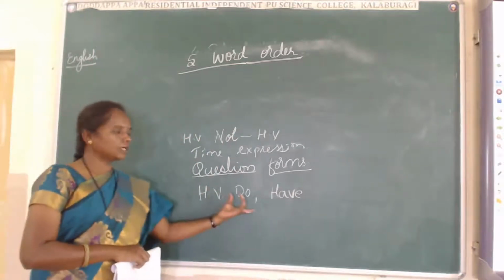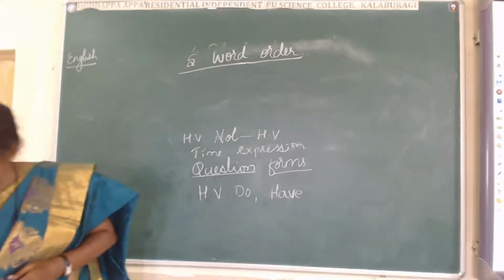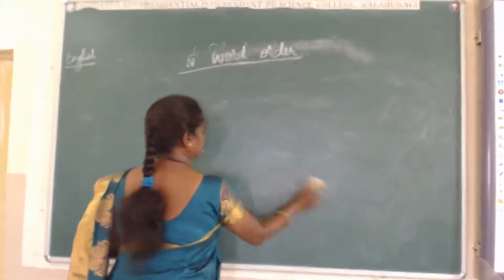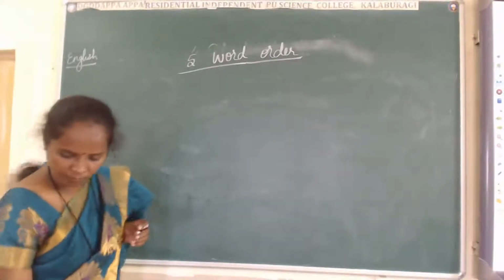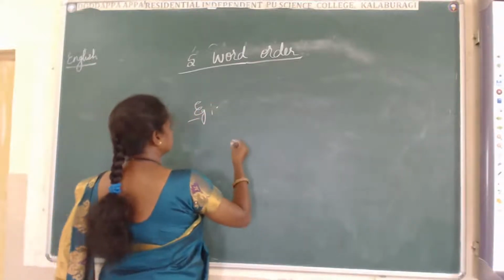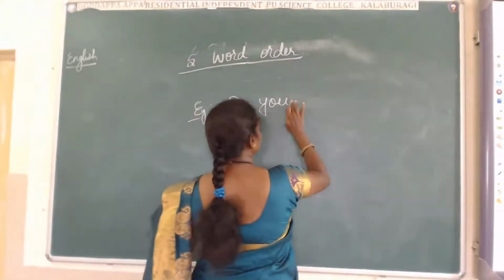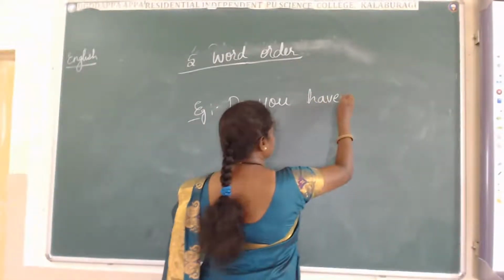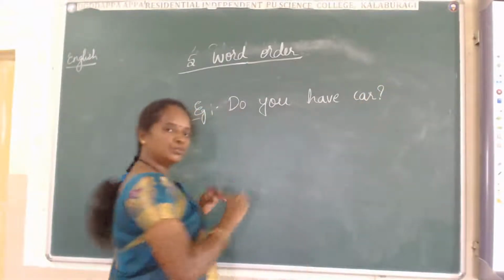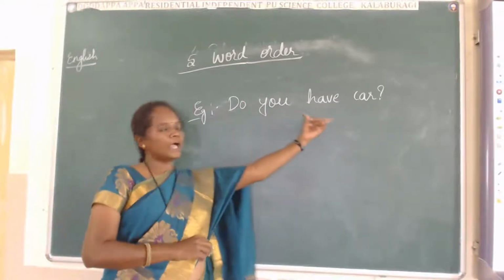All these should come in the beginning of the sentence. I'll give one example. Do you have car? Do you have car?